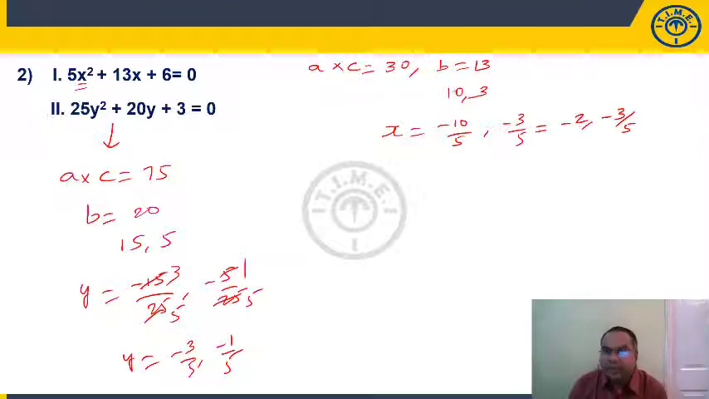Now if you see here, minus 2 comma minus 3 by 5, minus 3 by 5 is nothing but minus 0.6. Right? So minus 3 by 5 is minus 0.6.